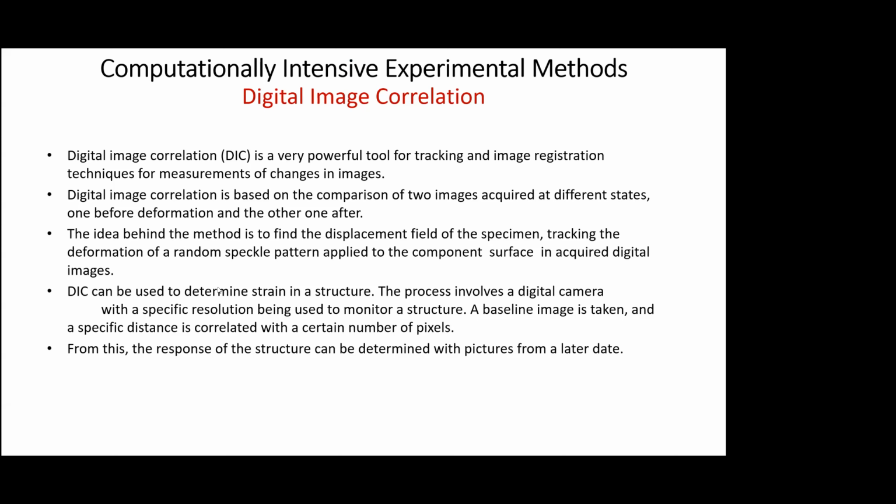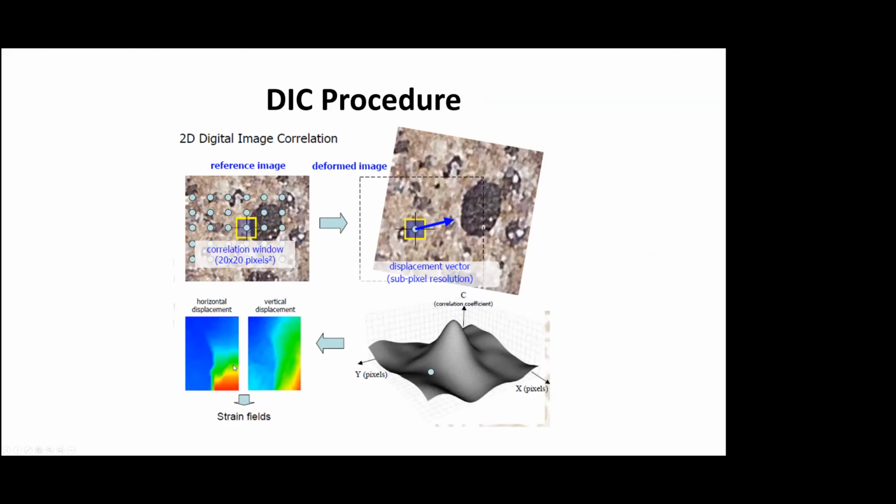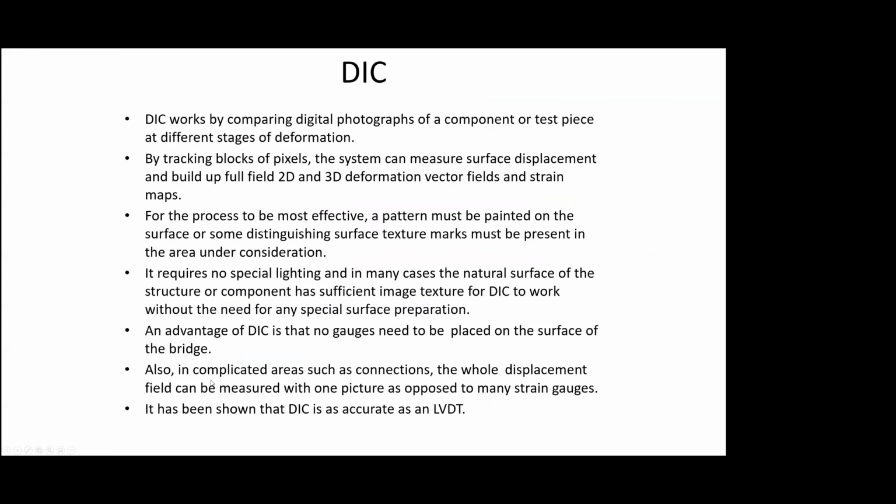Okay. So digital image correlation is another tool which we have been using, with image registration techniques, for finding out the full field deformation, stress and strain in the material. So we take reference images, we deform it, and we find out strain fields in the material. So it works by comparing the photographs. So this is all experimental but sufficient.